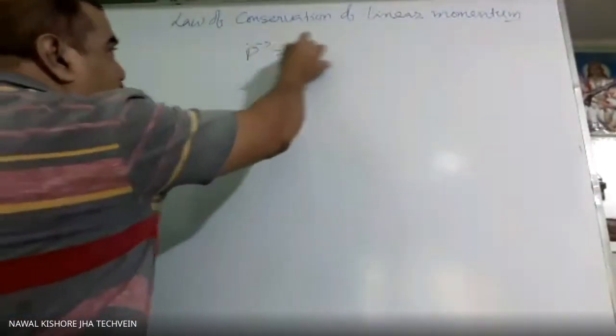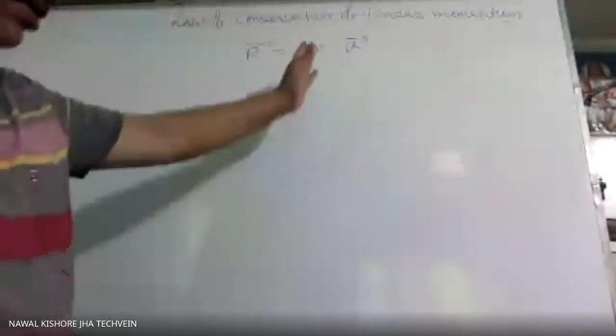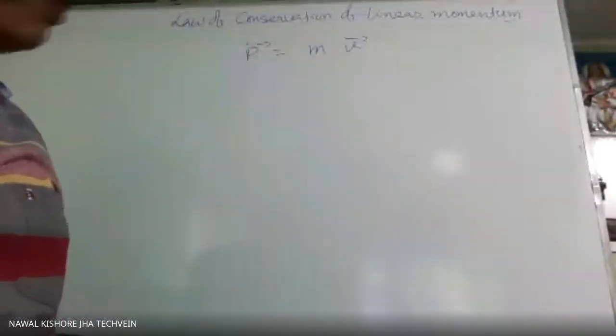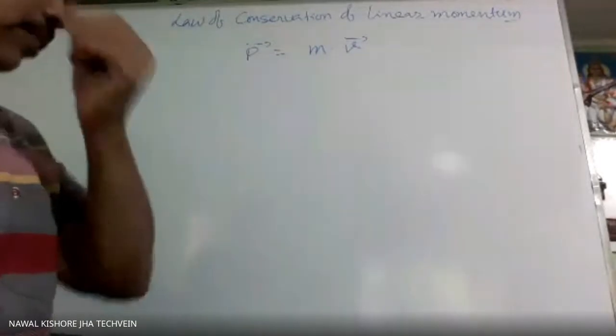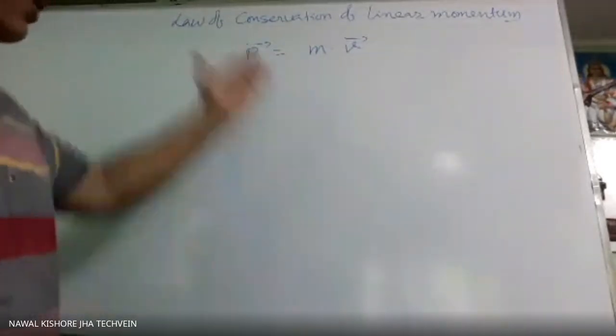P is the product of mass and velocity. So whatever the velocity of the object will be at that instant, that will be multiplied with the mass of the object. If mass is variable, then momentum will change.